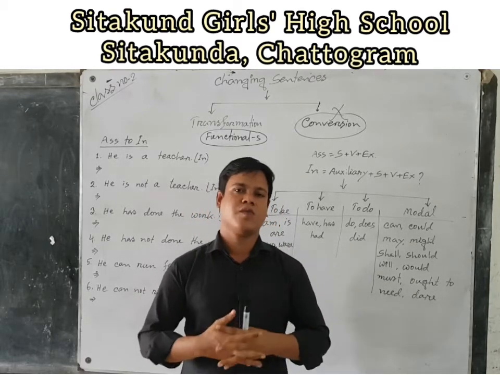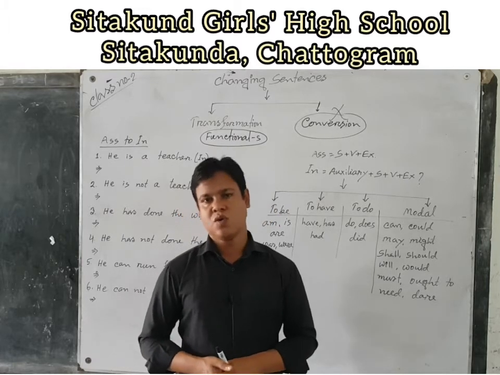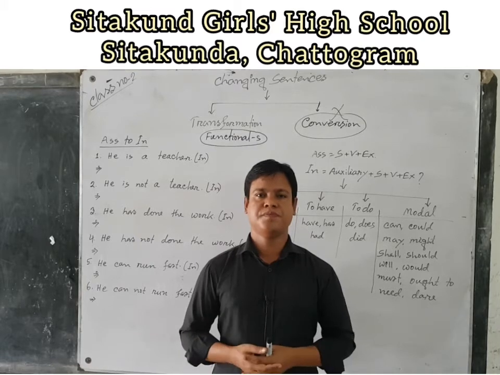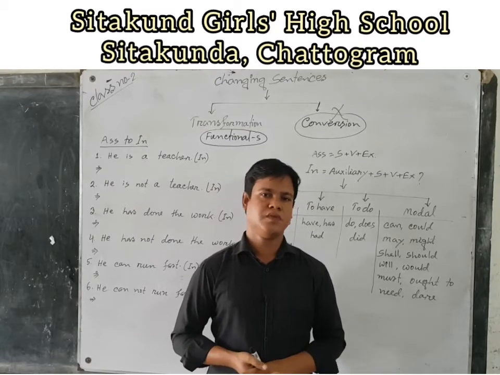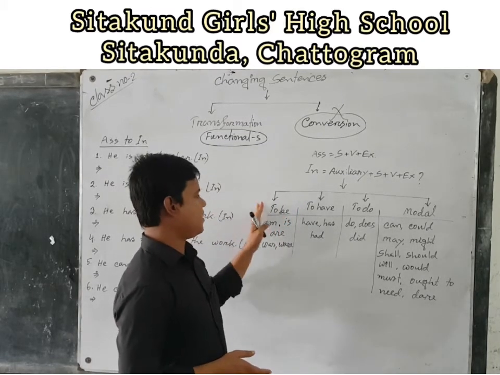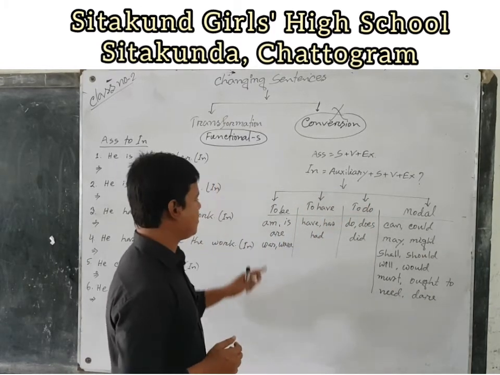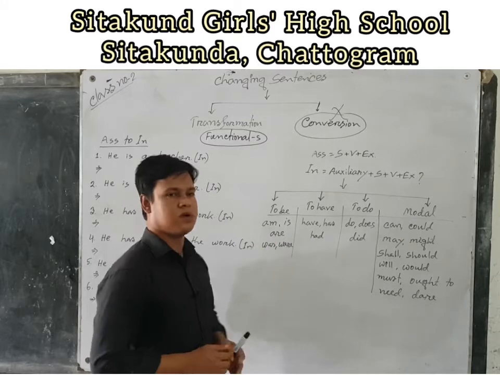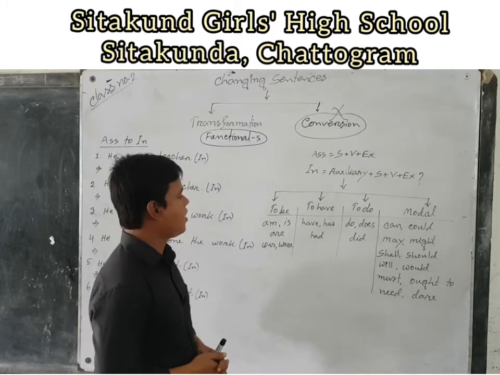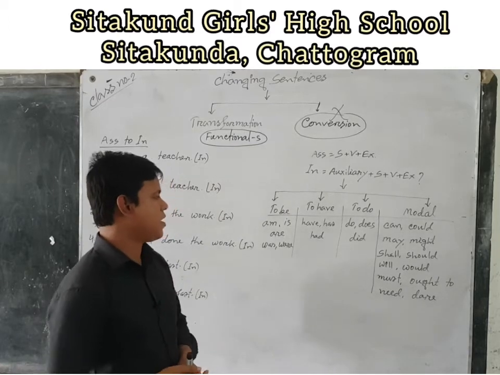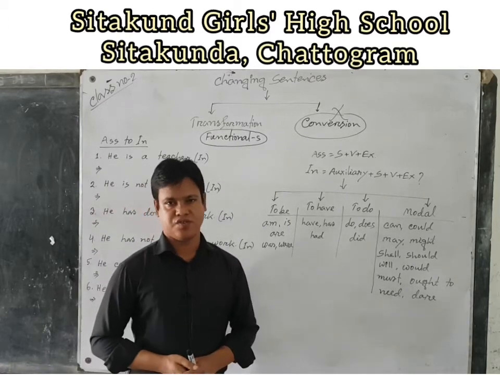Now there is a question in our mind: what are the auxiliaries? Auxiliary verbs are generally of 4 types: to be, to do, to have, and modal. To be: am, is, was, were. I repeat: am, is, was, were. To have: have, has, and had.